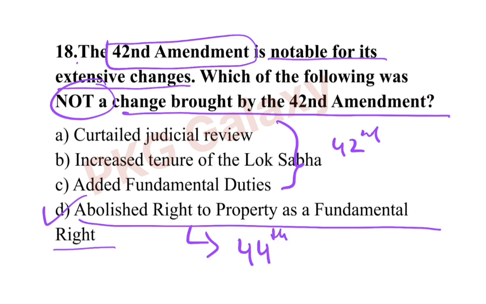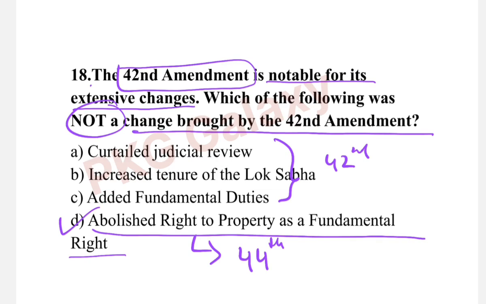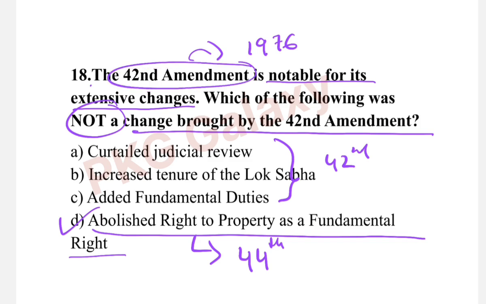See, that amendment here will be called by the year when that amendment is passed. So it was passed in 1976. So this act is called the Constitutional 42nd Amendment Act 1976. Some of you have mentioned in the comments on the previous video of the Constitutional Amendment Act that the year needs to be mentioned. So I have added the year for every amendment.